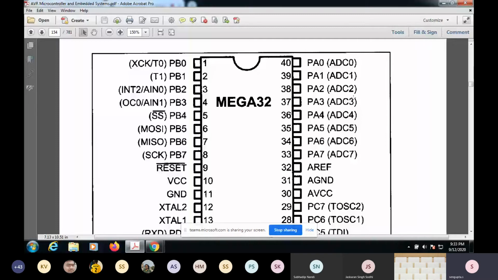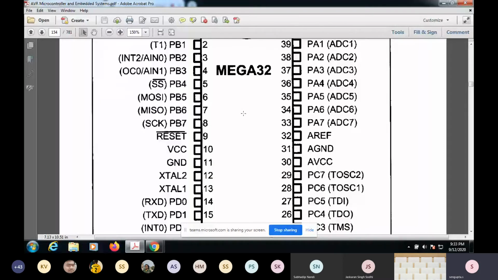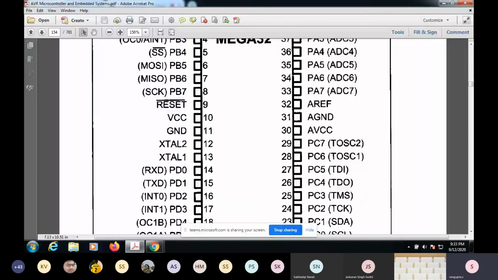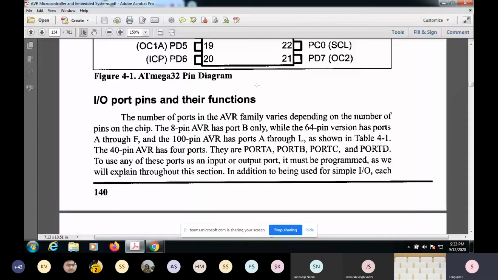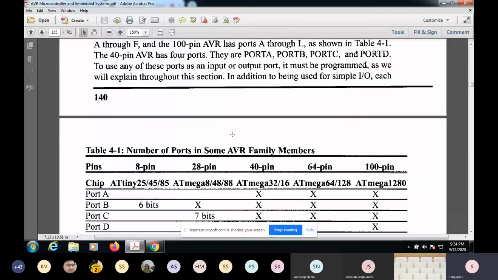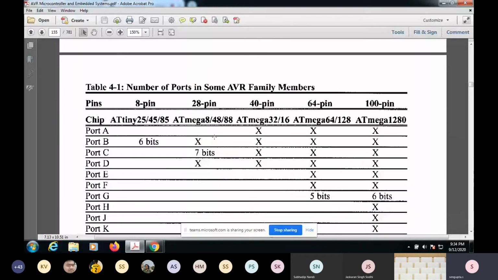So what it will do is convert them into digital values, and then it will start processing. This is for reference. This will give that voltage to the ADC module, and this is the ground of that ADC module. Their functions depend on the number. Based on how much pin configuration, we can have different numbers of ports. So port A, port B, port C, port D, and all.